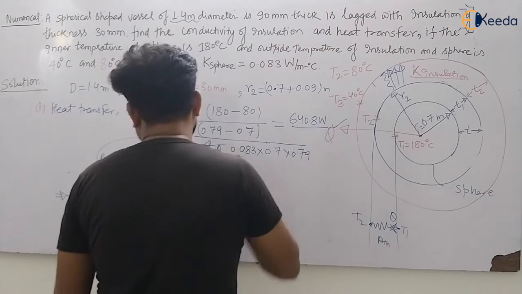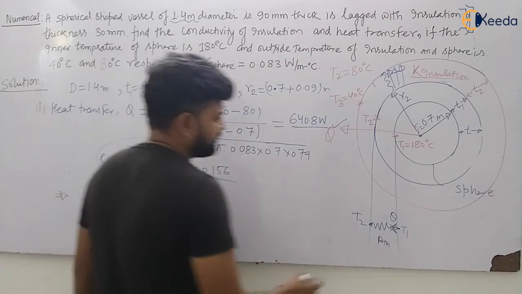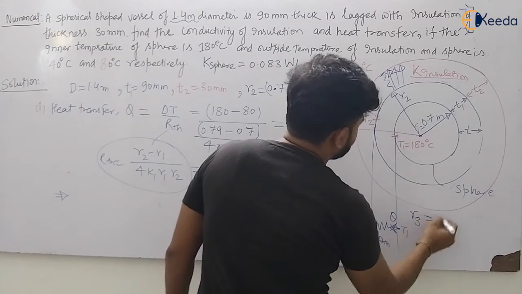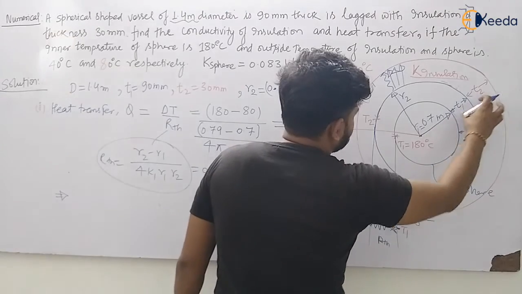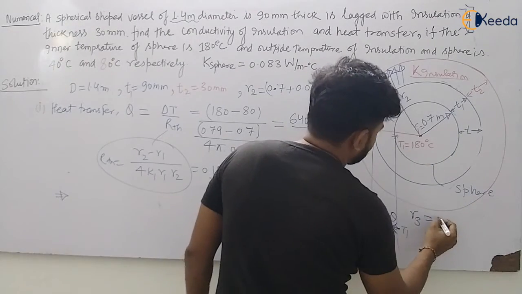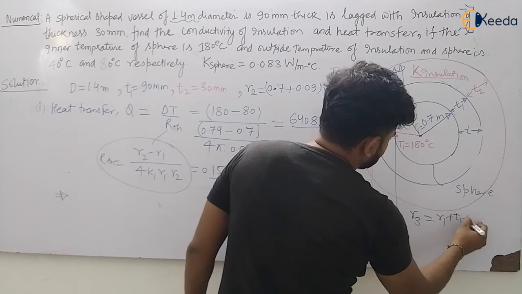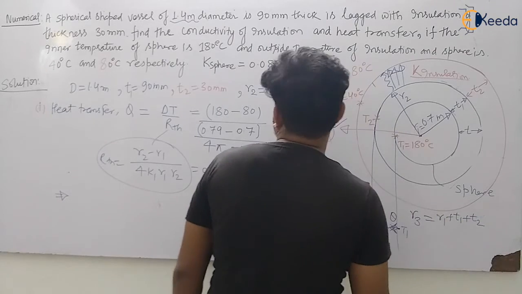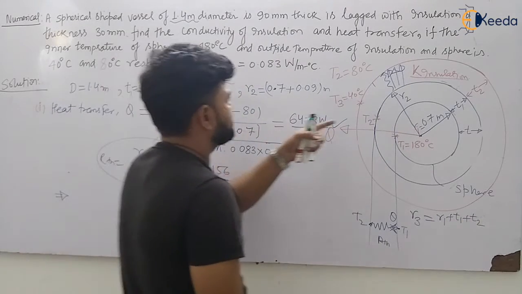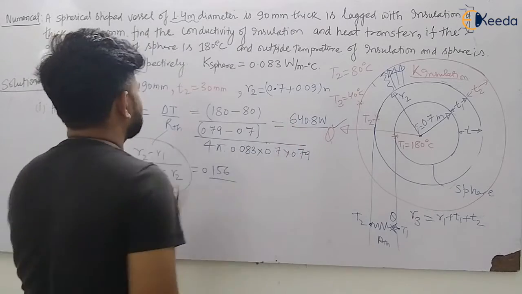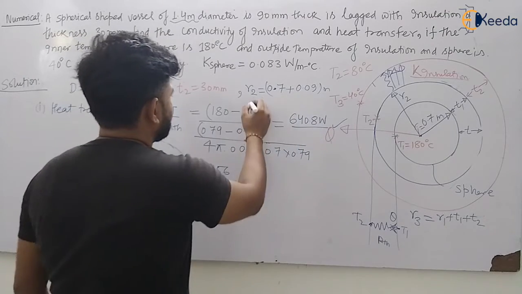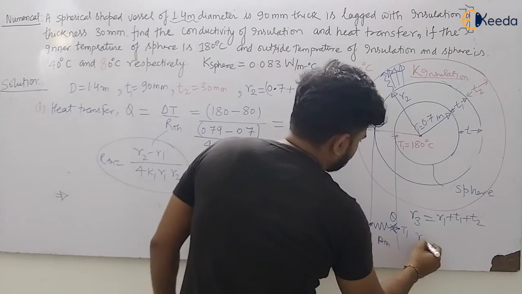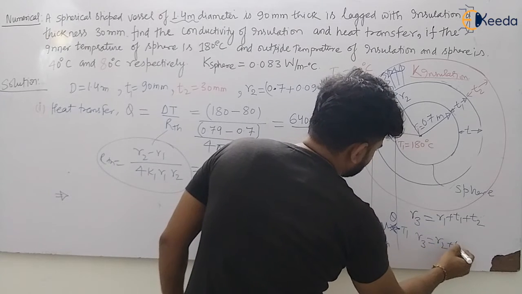So R3 will be equal to R1 plus T1 plus T2. Or you already know R2, so you can directly add up this value. T2 is 30 millimeter. So R3 will be nothing but R2 plus T2.